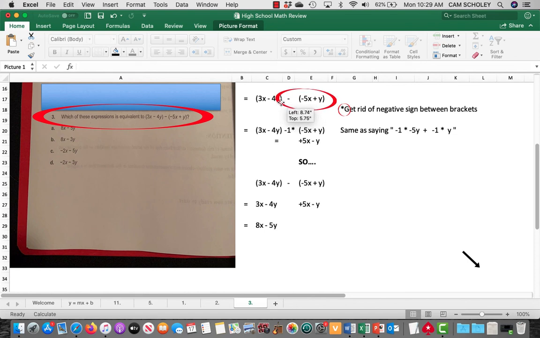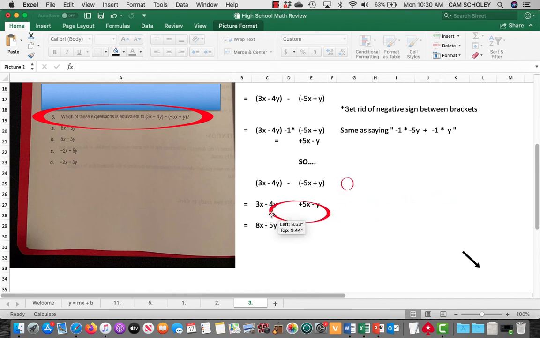So again, you don't see a multiplication, a -1 here, but what this means is you should multiply negative across through this bracket. So negative times negative will turn that into a positive. Negative times positive turns that into a negative. So I've just rewritten the question down here to reflect that.